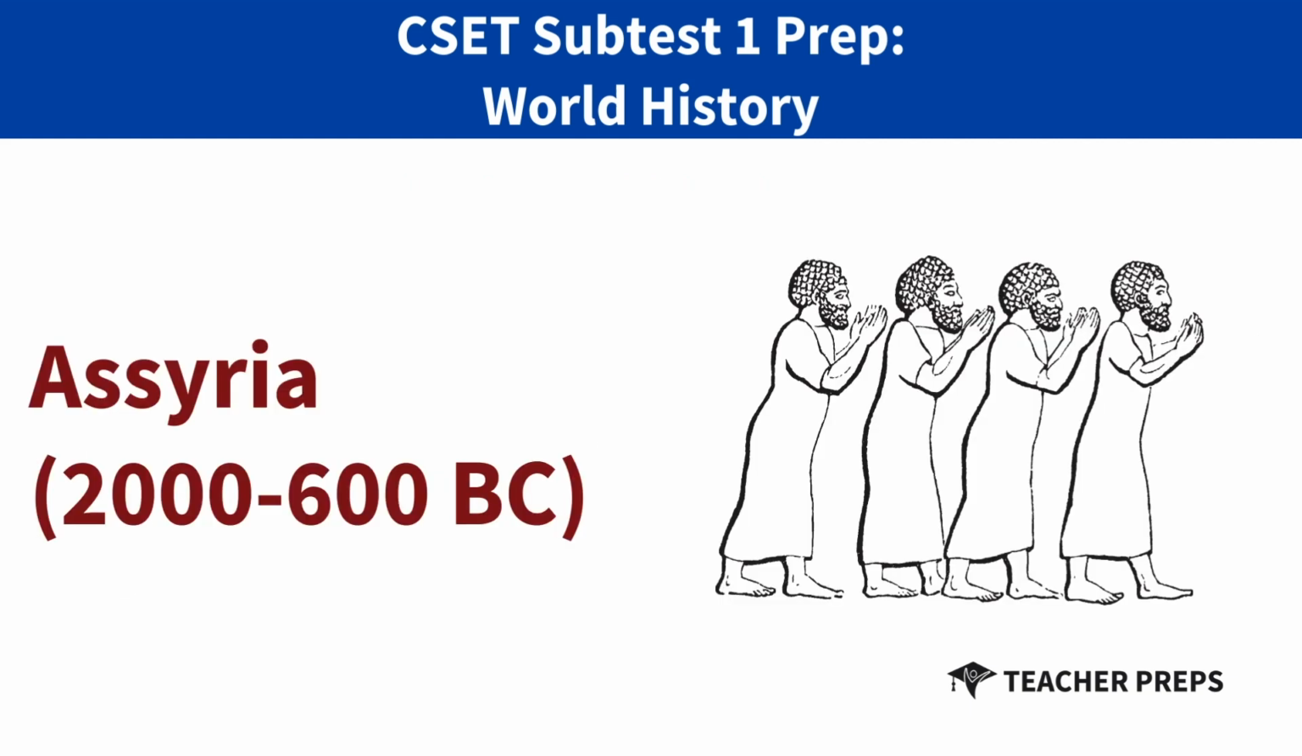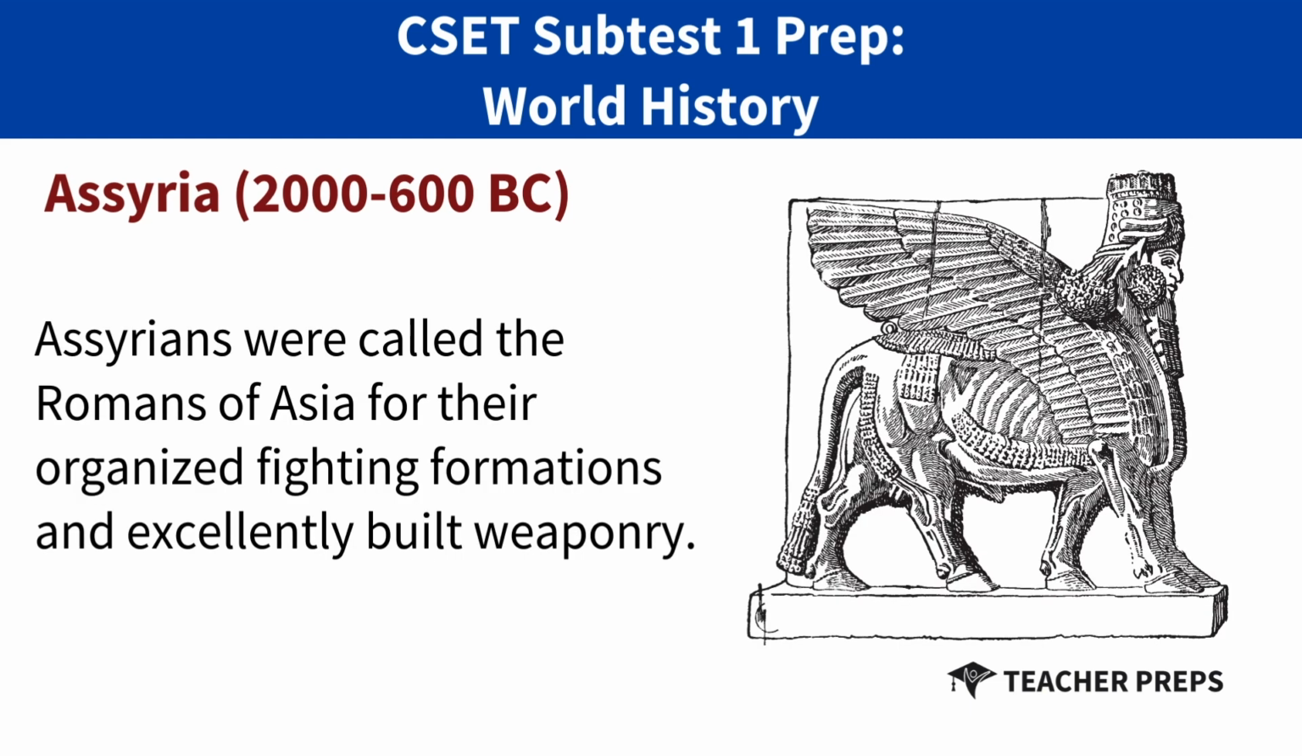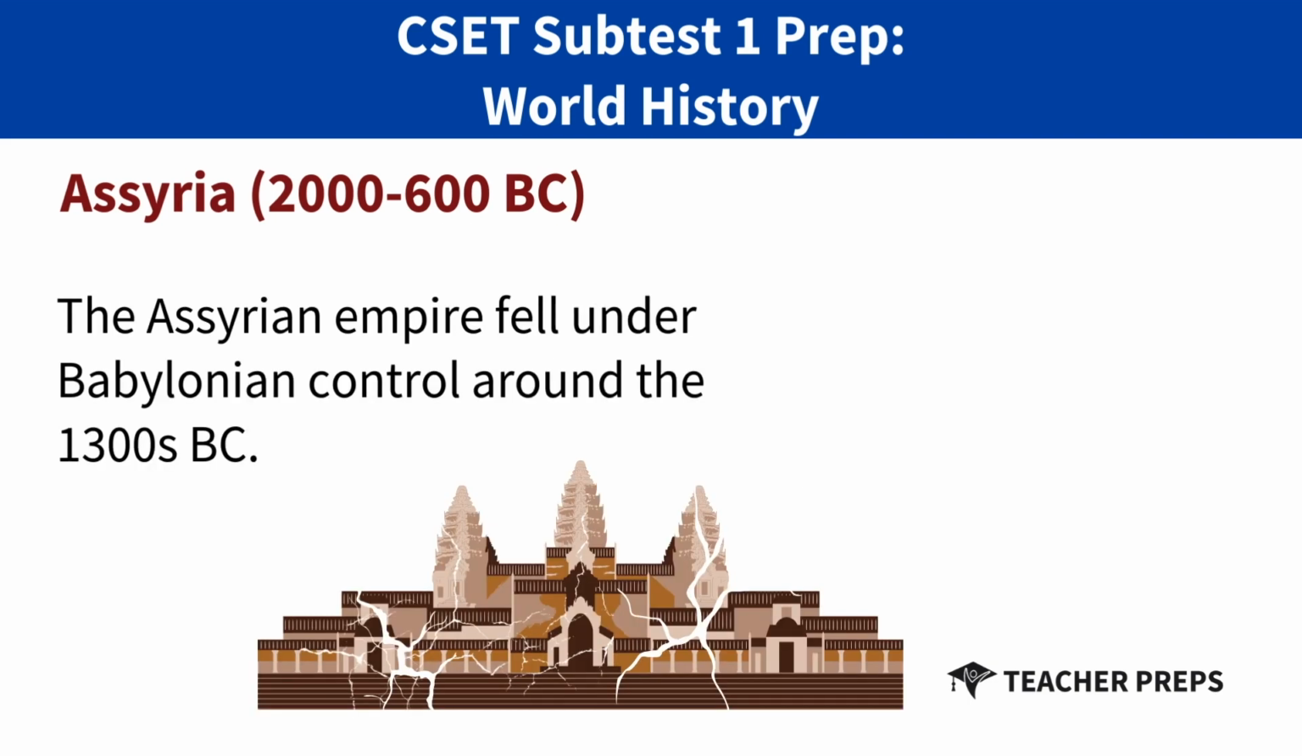Now let's talk about Assyria. Assyrians conquered much of Mesopotamia using terror and intimidation tactics. Assyrians were called the Romans of Asia for their organized fighting formations and excellently built weaponry. The Assyrian Empire fell under Babylonian control around the 1300s BC.